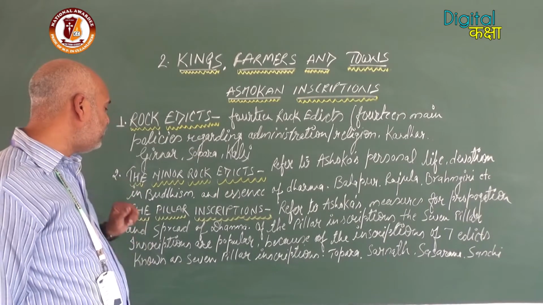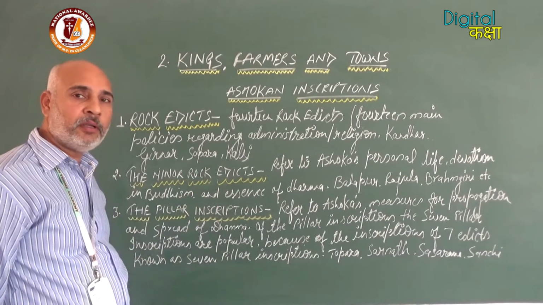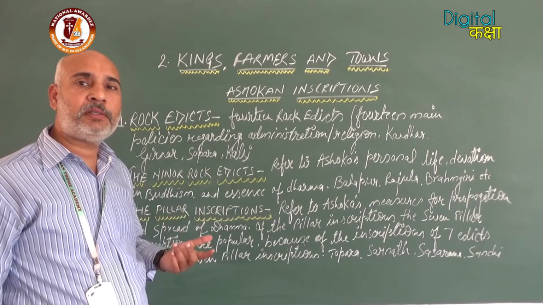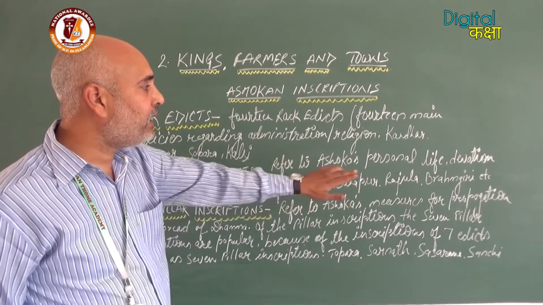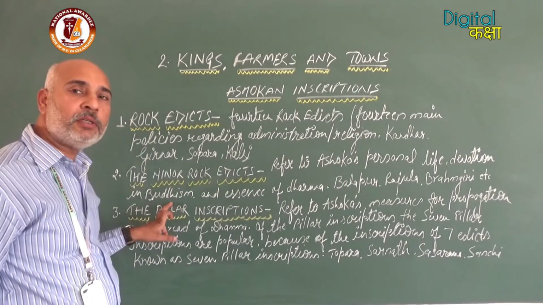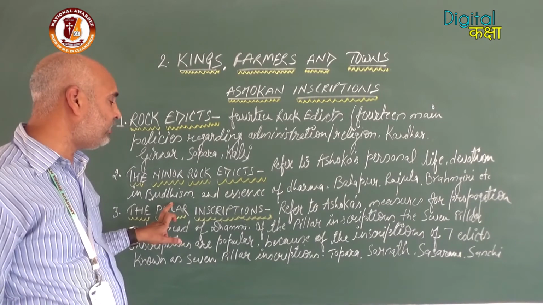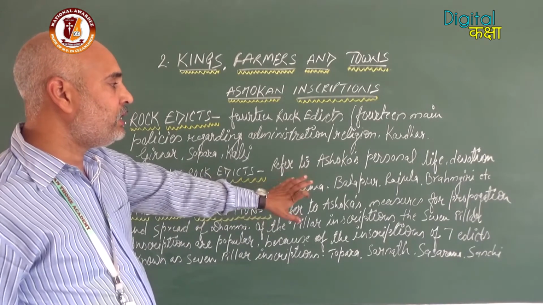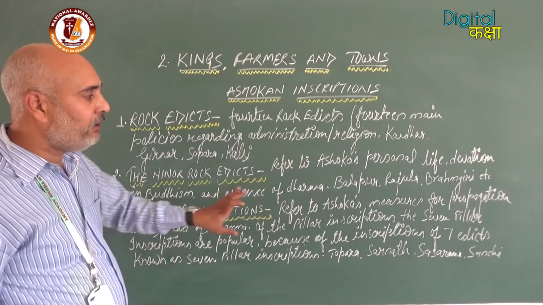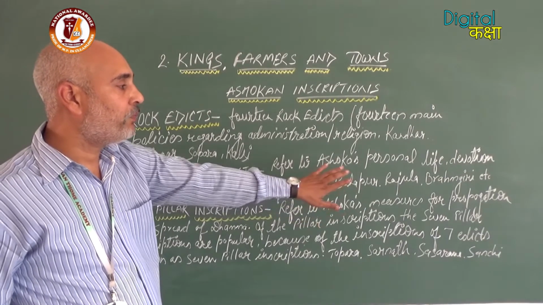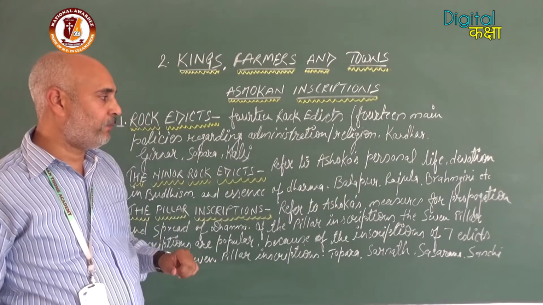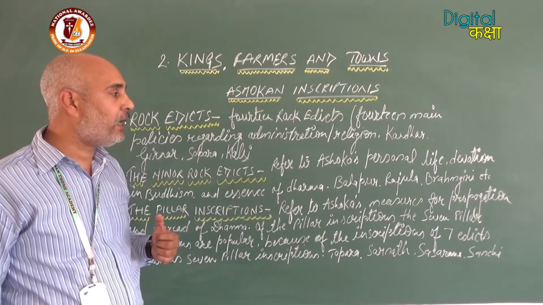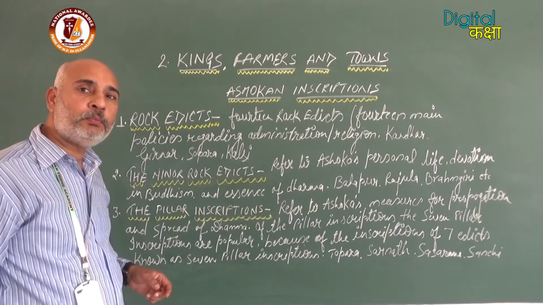The other type of inscription is the minor rock edicts. These inscriptions provide information about Ashoka's personal life, especially his devotion to Buddhism, because Ashoka adopted Buddhism after the war of Kalinga, and about the essence of Dharma. These inscriptions have been found in Bhabru, Rajula Mandagiri, Brahmagiri, etc. So the main content is information about the personal life of Ashoka, especially devotion to Buddhism.